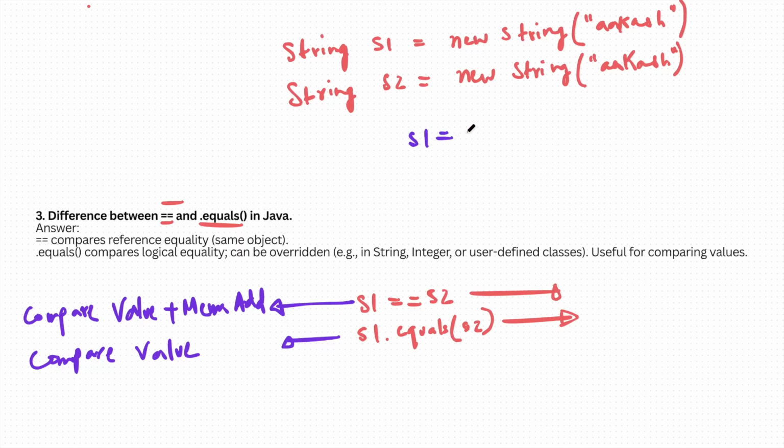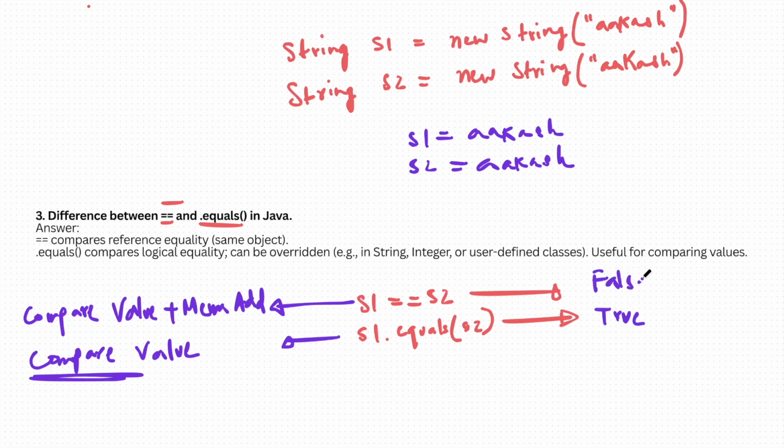The value of s1 is Aakash, correct? And what is the value of s2? The value of s2 is Aakash, right? So no doubt our second statement will return me a true. Why? Because it only compares the value. But when we talk about the first statement, s1 == s2, this will return me a false.